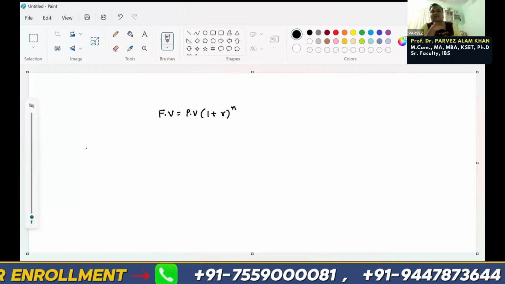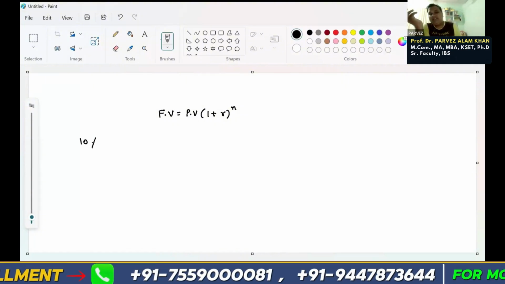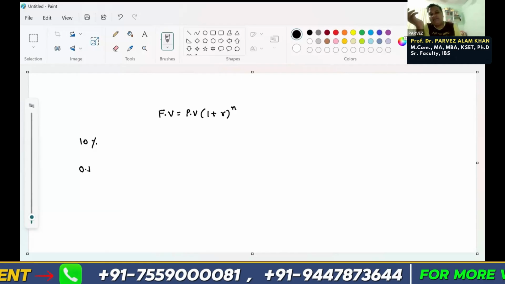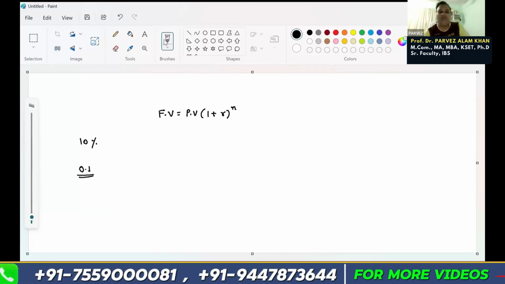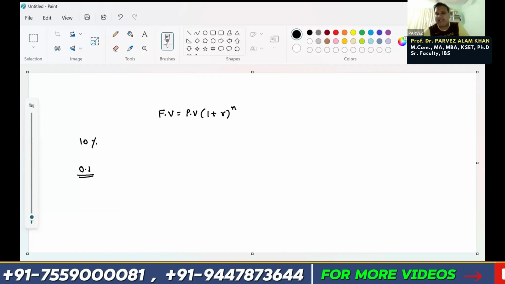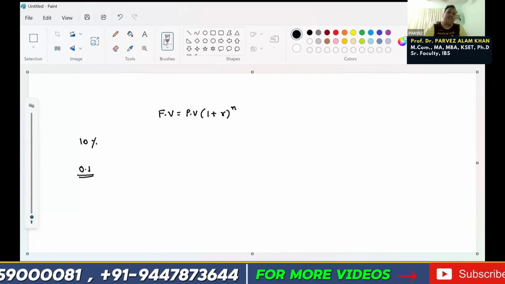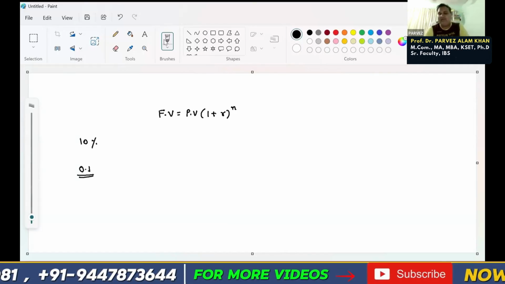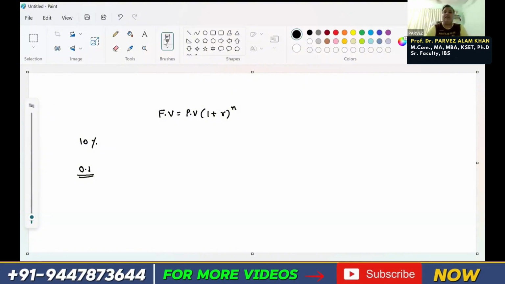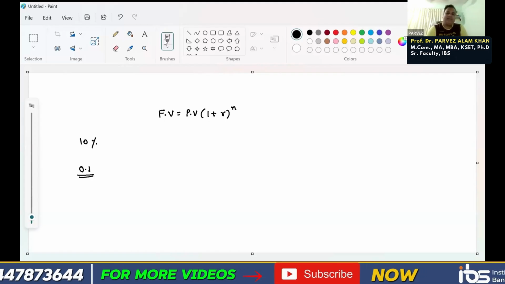So instead of R by 100, we say R. If the rate is 10%, I will write 0.1, meaning 10 by 100. Correct? 20% means 0.2. Is it clear? So the same formula we are writing like this: future value, meaning amount, is equal to present value into 1 plus R to the power n. N you write or T you write, it's the same thing.